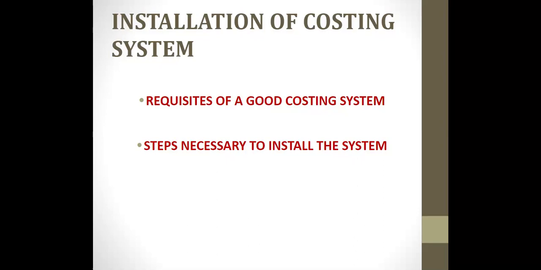And the third one is, the nature of business decides the type of costing to be introduced. For example, we have job costing, process costing, operating costing, unit costing. So, for the purpose of cost control, an appropriate technique is to be introduced, like standard costing, budgetary control, or other appropriate techniques. And the fourth one is cost records and books. It is to be decided whether a separate set of cost and financial books are to be maintained, or an integrated accounting system is to be followed. Now, this depends upon the nature and size of an enterprise and also the existing accounting system.